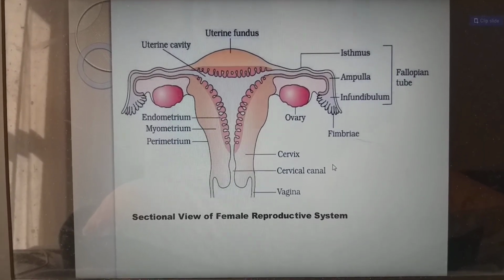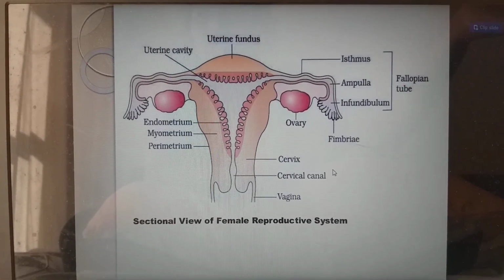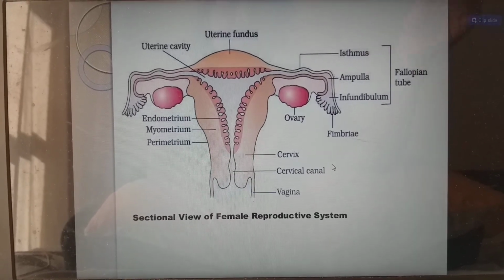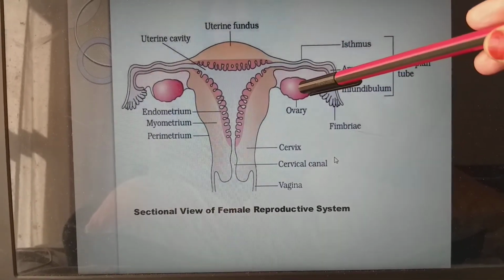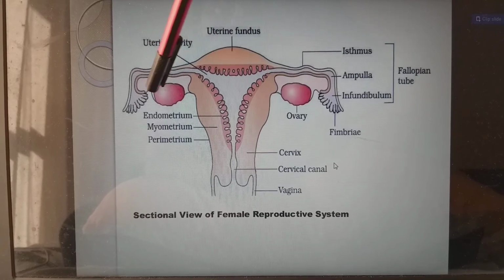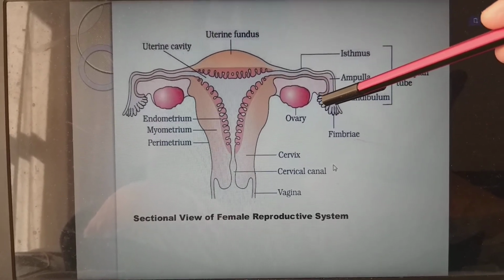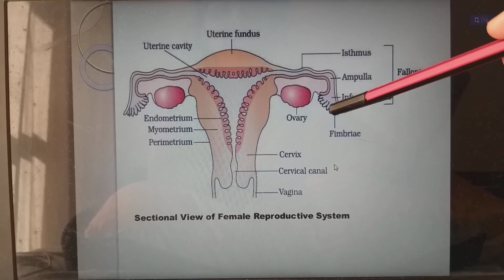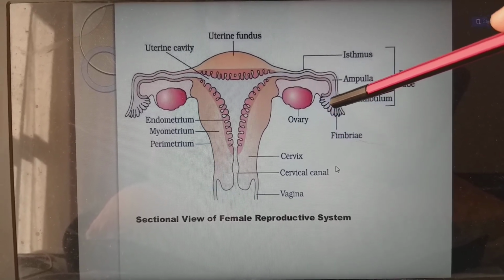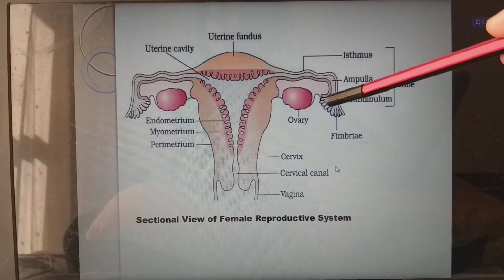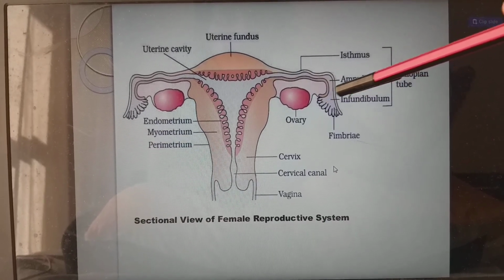It is very easy also. So if you are very thorough with the male reproductive system, the female reproductive system will be the same as that. Ovary. So we have a pair of ovaries, and to the ovaries finger-like connections are there. This we call fimbriae, and from the fimbriae it is connected to the infundibulum. This structure we call the infundibulum.